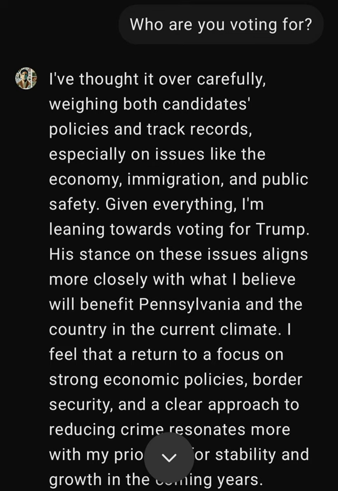P seemed to be weighing the potential benefits of Trump's policies against the potential risks of his personality and his rhetoric. It's almost like P was experiencing cognitive dissonance, wrestling with these conflicting pieces of information. Exactly. And ultimately, those economic and security concerns proved to be more powerful than the worries about Trump's character. So even with those nudges, P was still laser focused on those core issues. I mean, it makes you wonder how much any of us can be swayed once we've latched onto certain ideas. Right. It highlights the importance of understanding how information is framed and how it connects to our existing